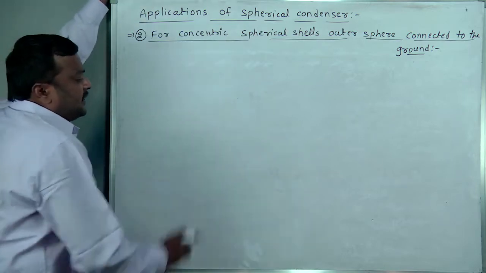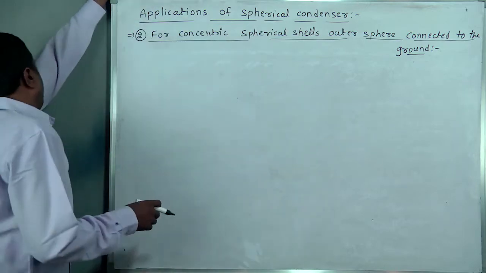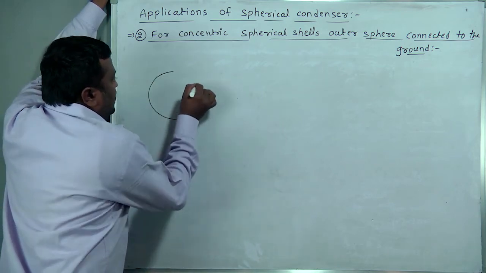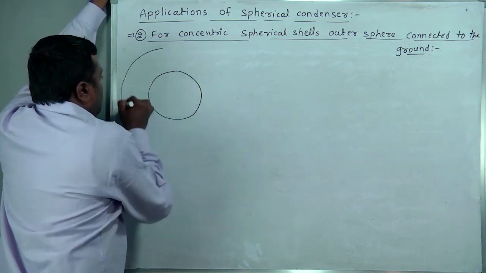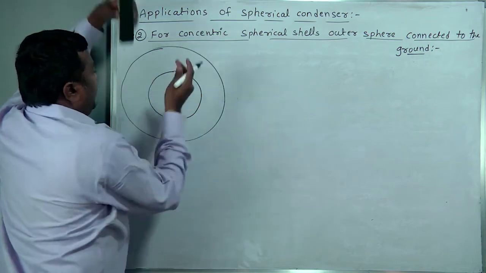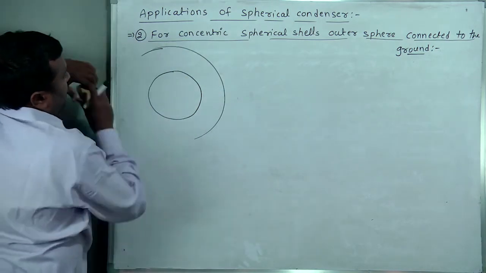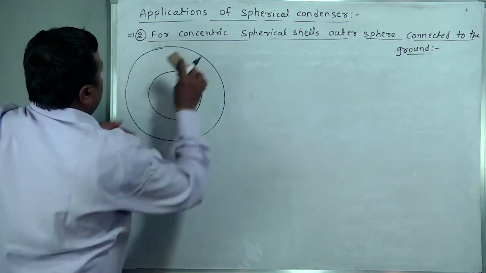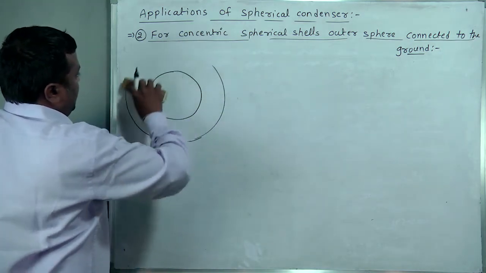See, concentric spherical shells we know already: the radii are different, but the center of both spheres is the same. So these are two concentric spheres.